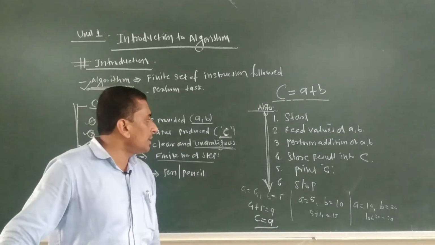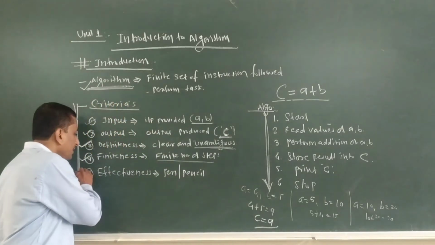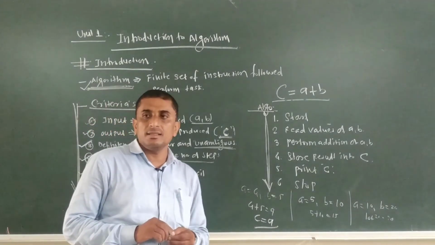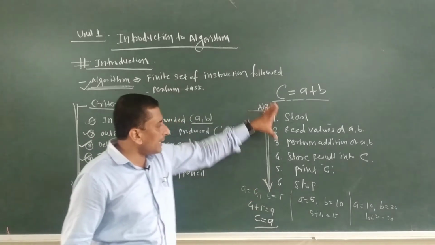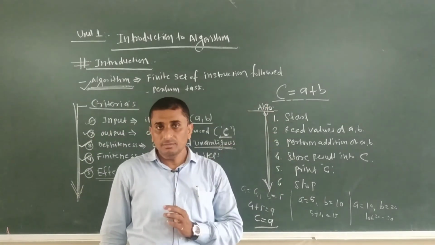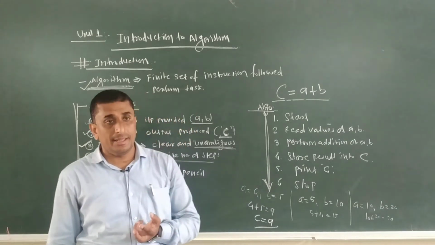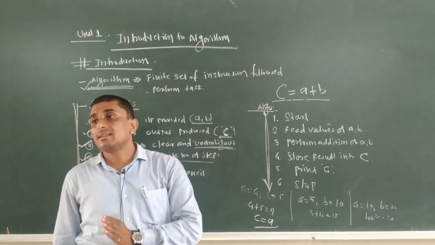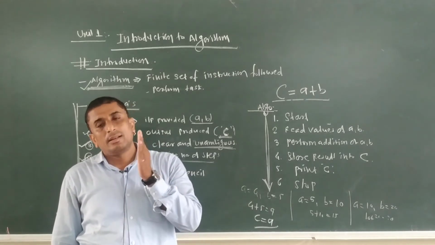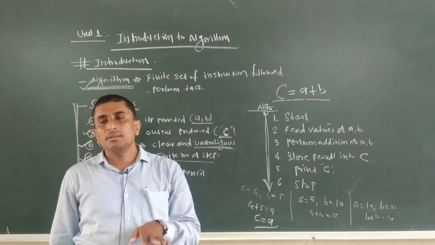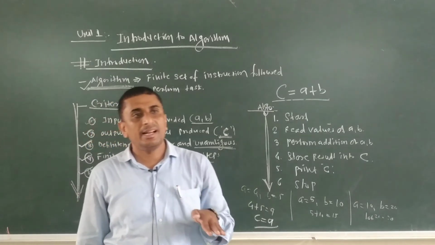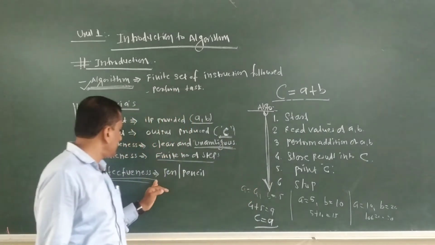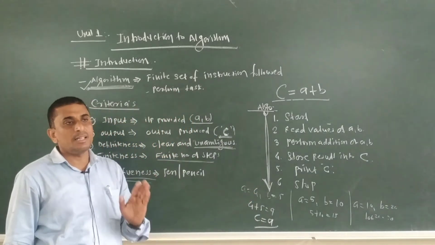And the last one we call effectiveness. What do we mean by effectiveness? Whatever algorithm we are writing, it must be effective. It must be result oriented. The corresponding result is to be produced at the very end. Writing any algorithm must be possible using a pen and pencil. The corresponding end result must be clear. That we call effectiveness.